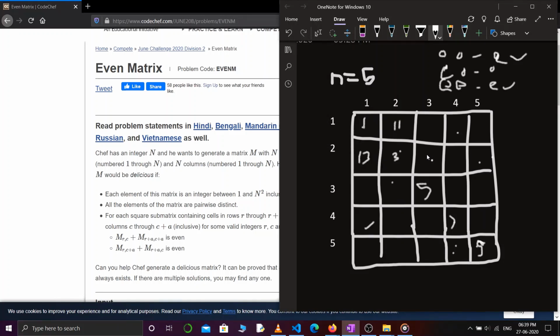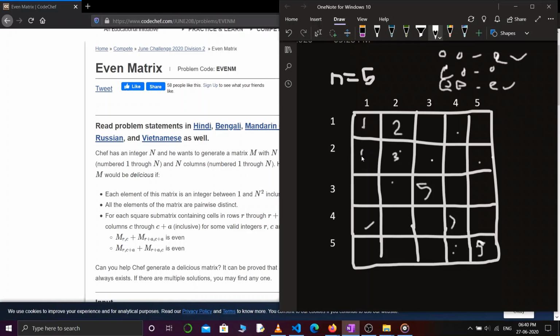And you will see I cannot use this many odd numbers because I don't have them. Basically we can use 1 to n square, that is 1 to 25 numbers, and every number should be distinct. So I cannot use odd numbers in this. Let's erase it. What I can do is use an even number over here, let's say 2. If I'm using 2 over here, that is an even number, then I have to use an even number over here as well according to my second condition, isn't it?